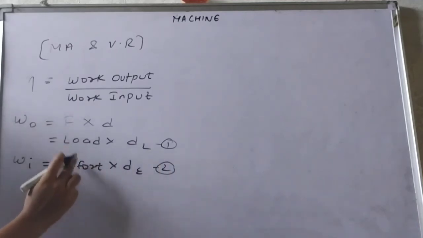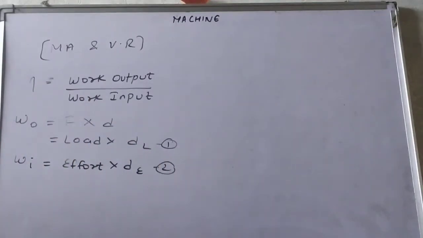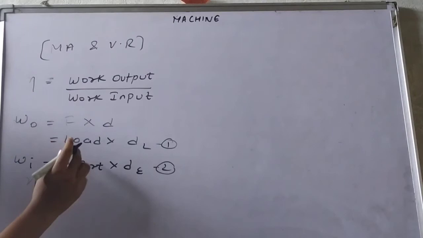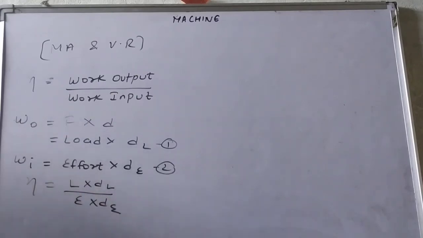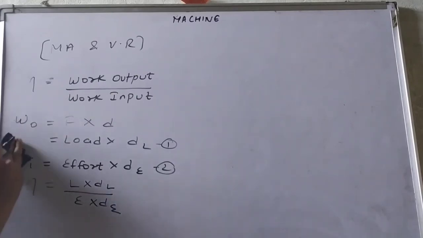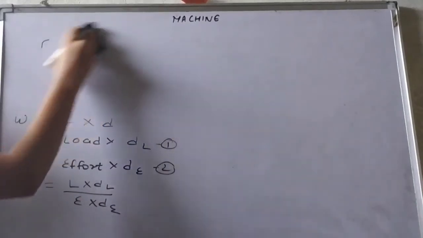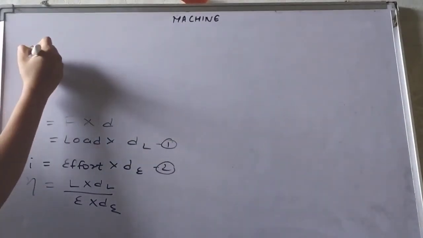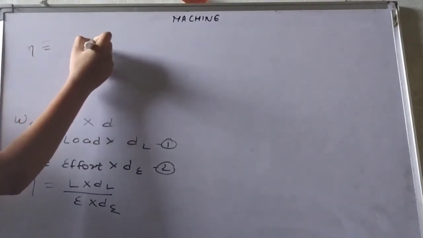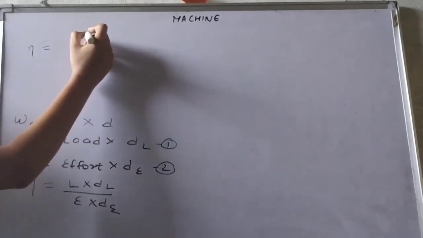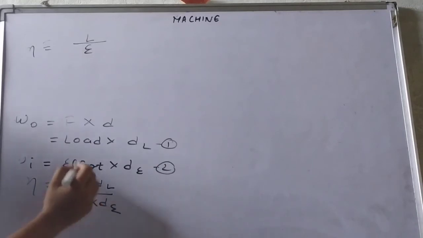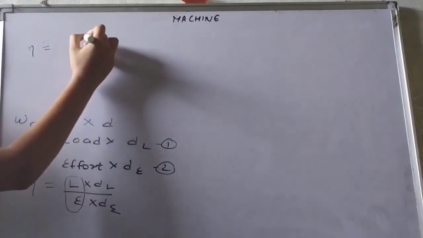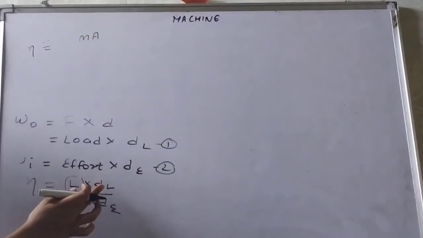Equation 2: placing this value in this equation, it comes out to be eta is equal to L multiplied by dL divided by E multiplied by dE. We have to just arrange this equation now. Can we write it as L upon E? See, it is L upon E. L upon E is written as mechanical advantage. And this one is dL upon dE.